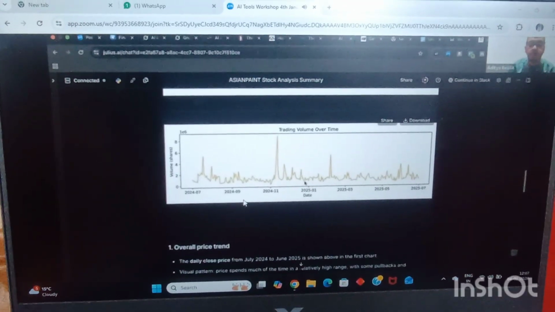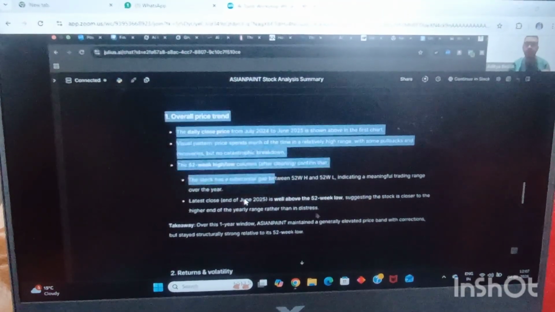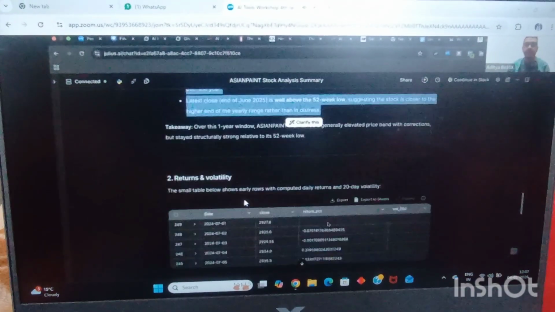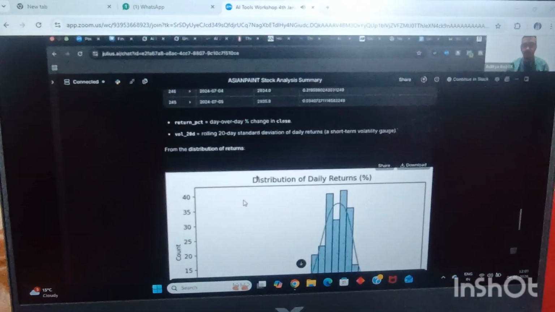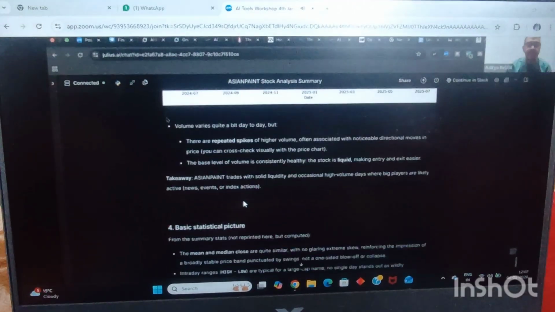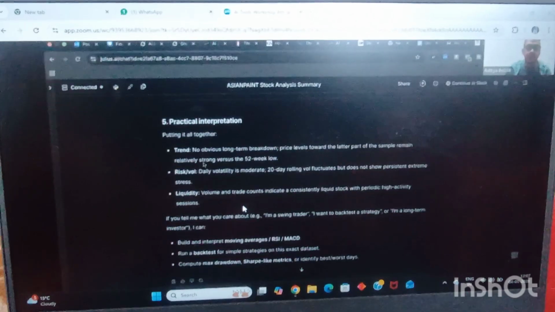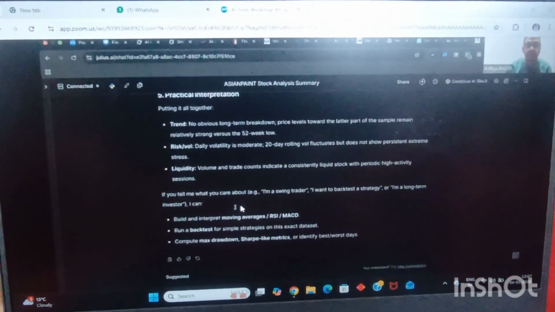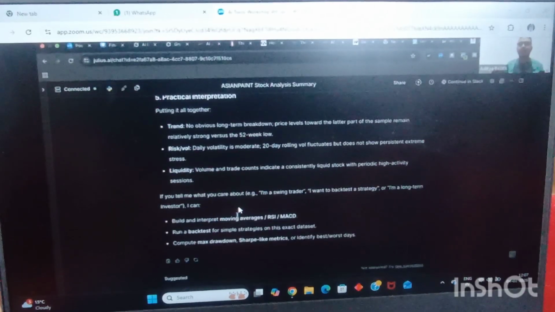This is the trading volume over time as well, the chart for the same that we have been able to get, along with the overall price trend report, and how returns and volatility were for this particular data set. The distribution of daily returns, the volume and liquidity and the explanation for the same, the basic statistical picture, and the practical interpretation of this data set. All of it done in a matter of few seconds.